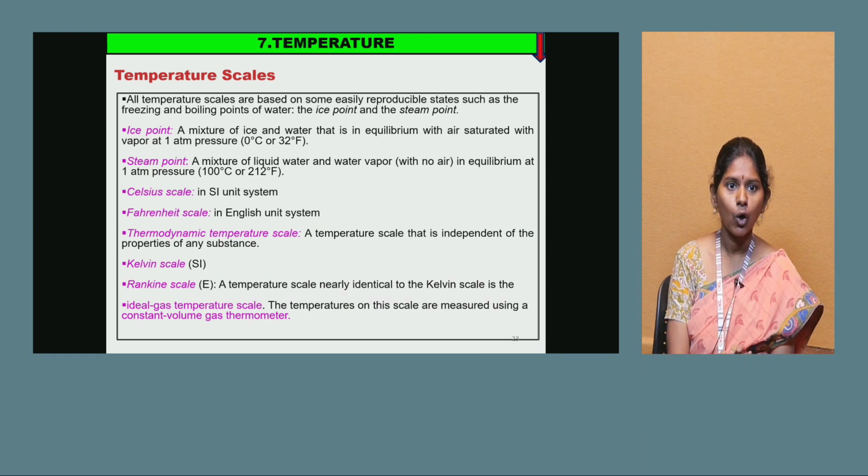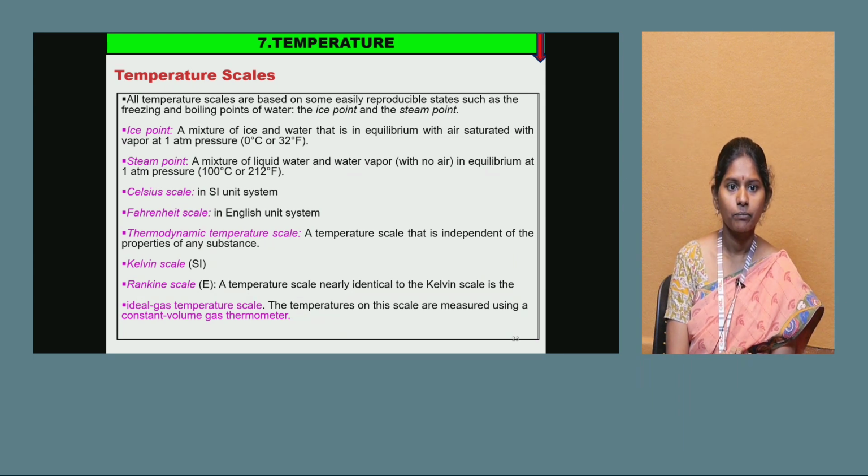Temperature scales. All temperature scales are based on some easily reproducible states such as the freezing and boiling points of water, that is, the ice point and steam point. Ice point is a mixture of ice and water in equilibrium with air saturated with vapor at 1 atmospheric pressure. Steam point is the point at which the mixture of liquid water and water vapor is in equilibrium at 1 atmospheric pressure.